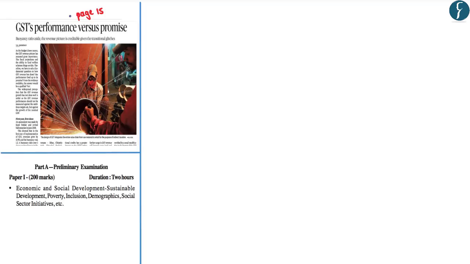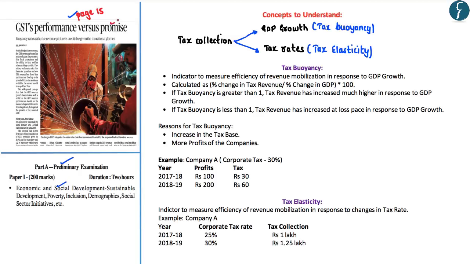Now the next article appears on page number 15. This article highlights the recent trends in the GST collection. Apart from that, this article has also given certain recommendations in order to improve the GST collection in India. Hence, this article becomes important mainly from the perspective of prelims under the subsection Indian economy. Now, in order to understand this article, you would be required to understand two basic economic concepts, that is, the tax buoyancy and the tax elasticity.